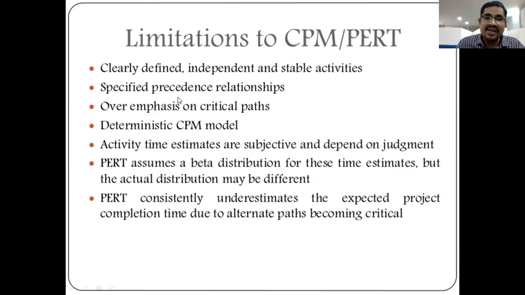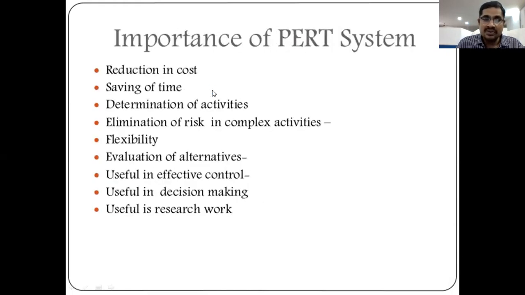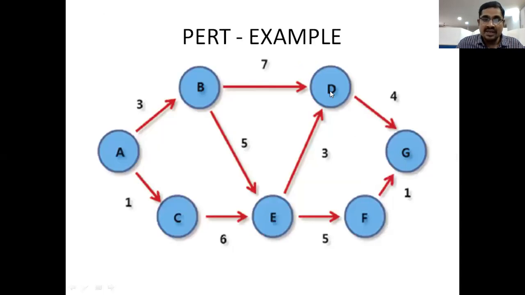So specified precedence relationships. Suppose here D. The preceding activity should be B. If B is completed, then the D will appear. Suppose this G activity.